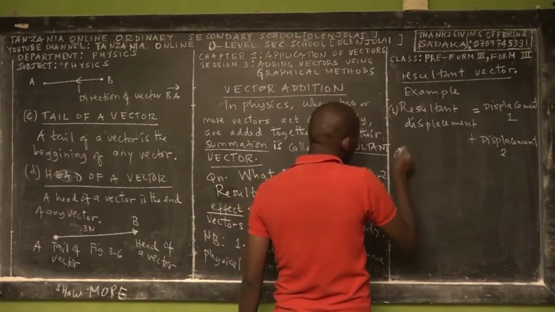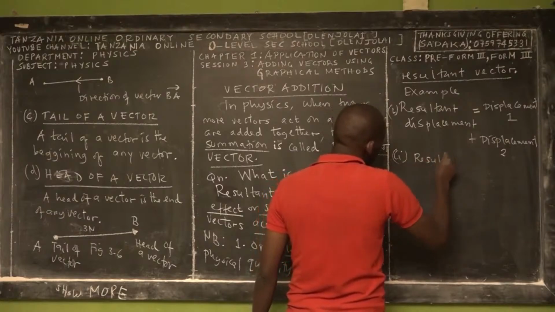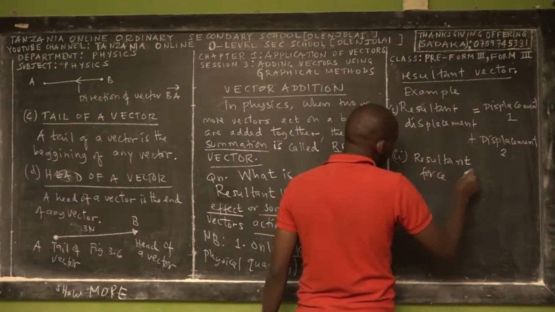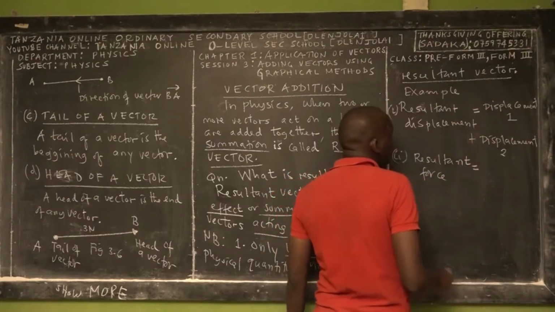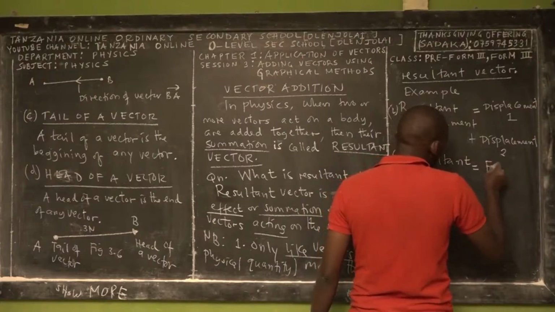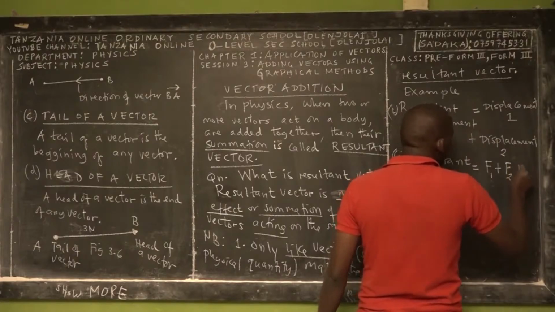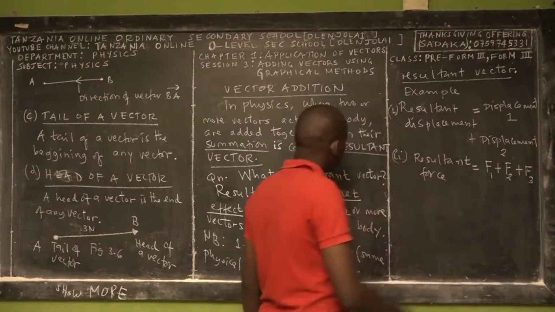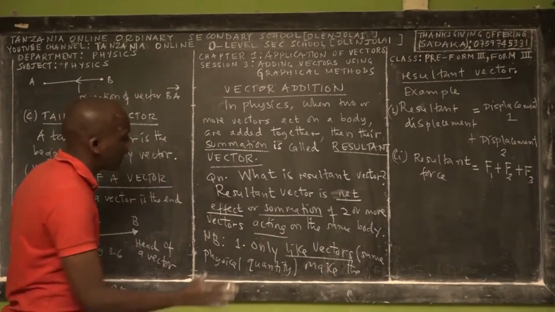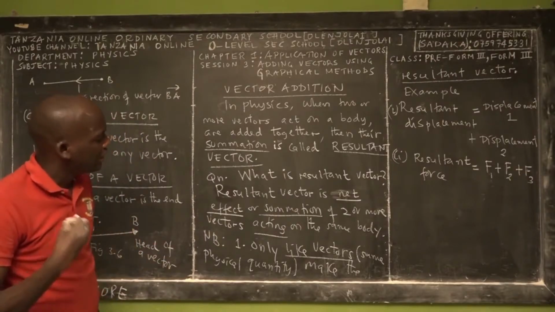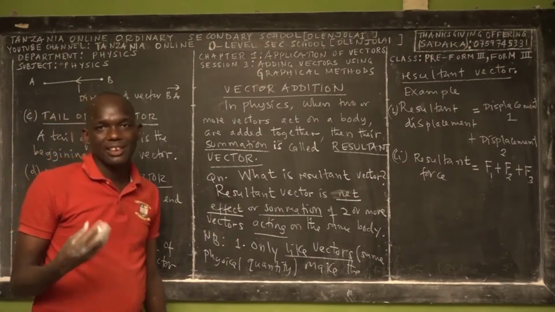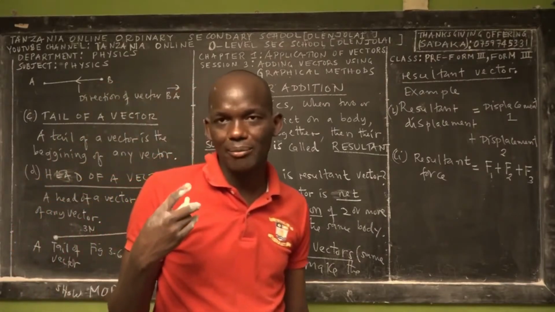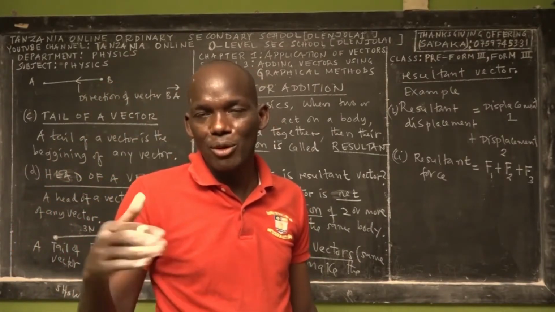We can have a resultant force. The resultant force can be force 1 acting on the body plus force 2, plus F3 acting on the same body. We are just illustrating the fact that we only add like vectors to make resultant vectors. The resultant vector is a single vector, but the component vectors are two or more.